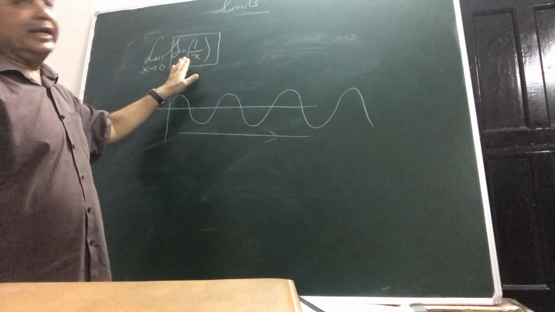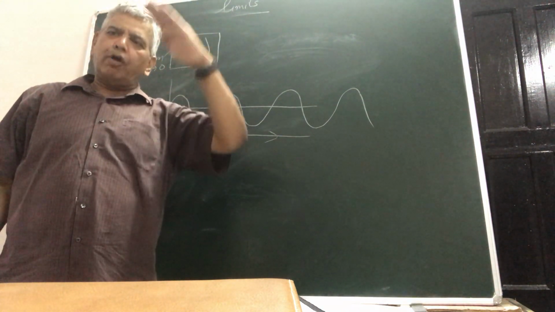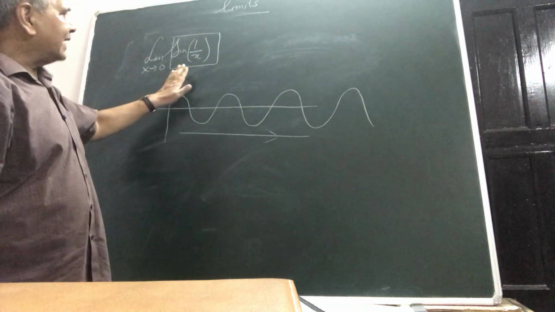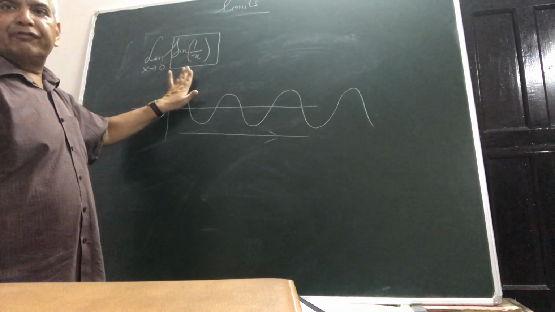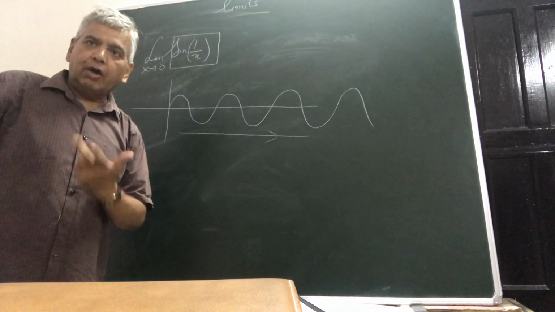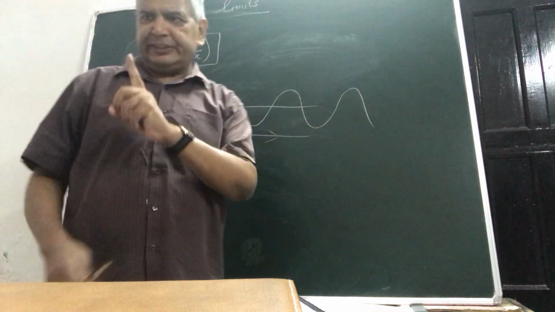Rather, what will it be? It would always be fluctuating between plus 1 and minus 1. So this is one example where the function will not have a limit, for the obvious reason that the functional values are not heading towards a fixed number.